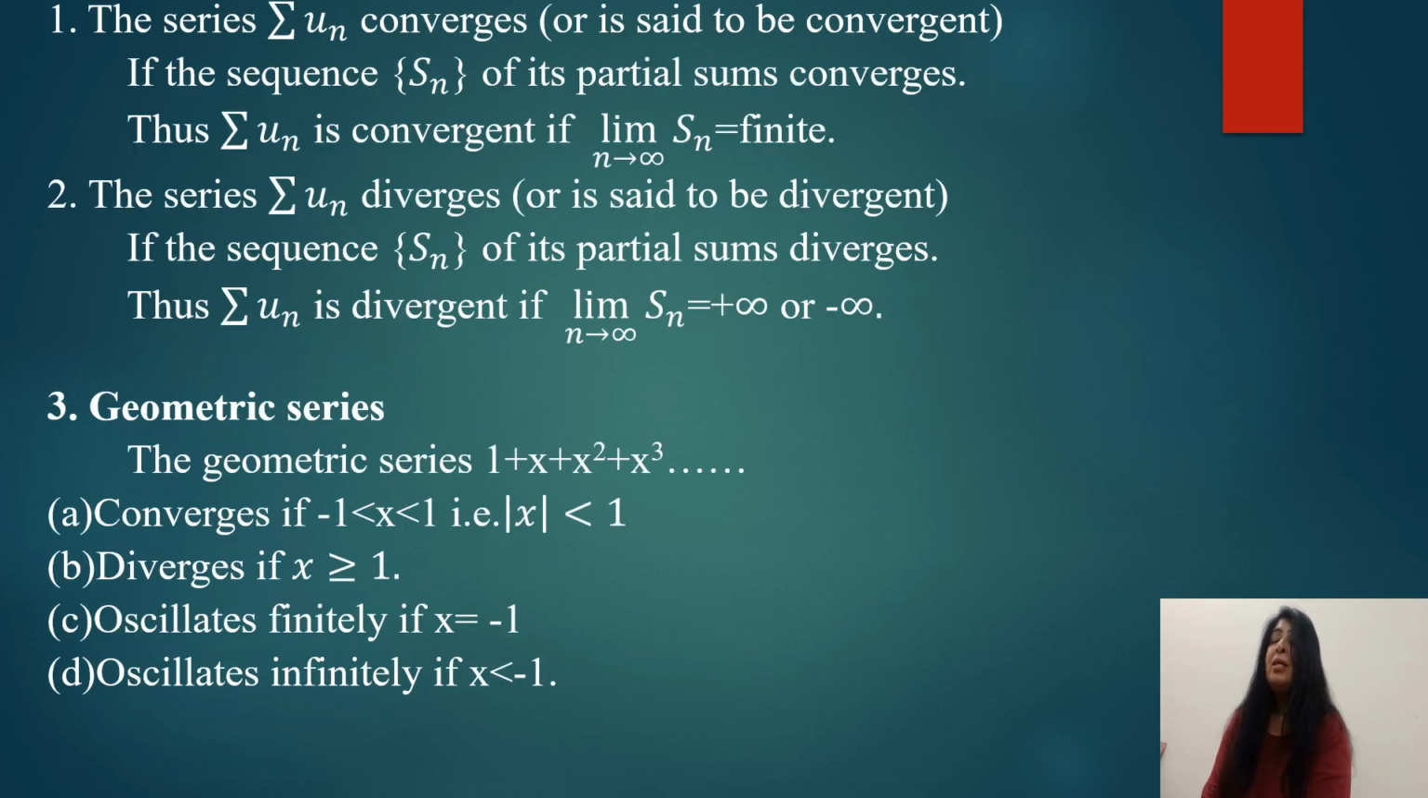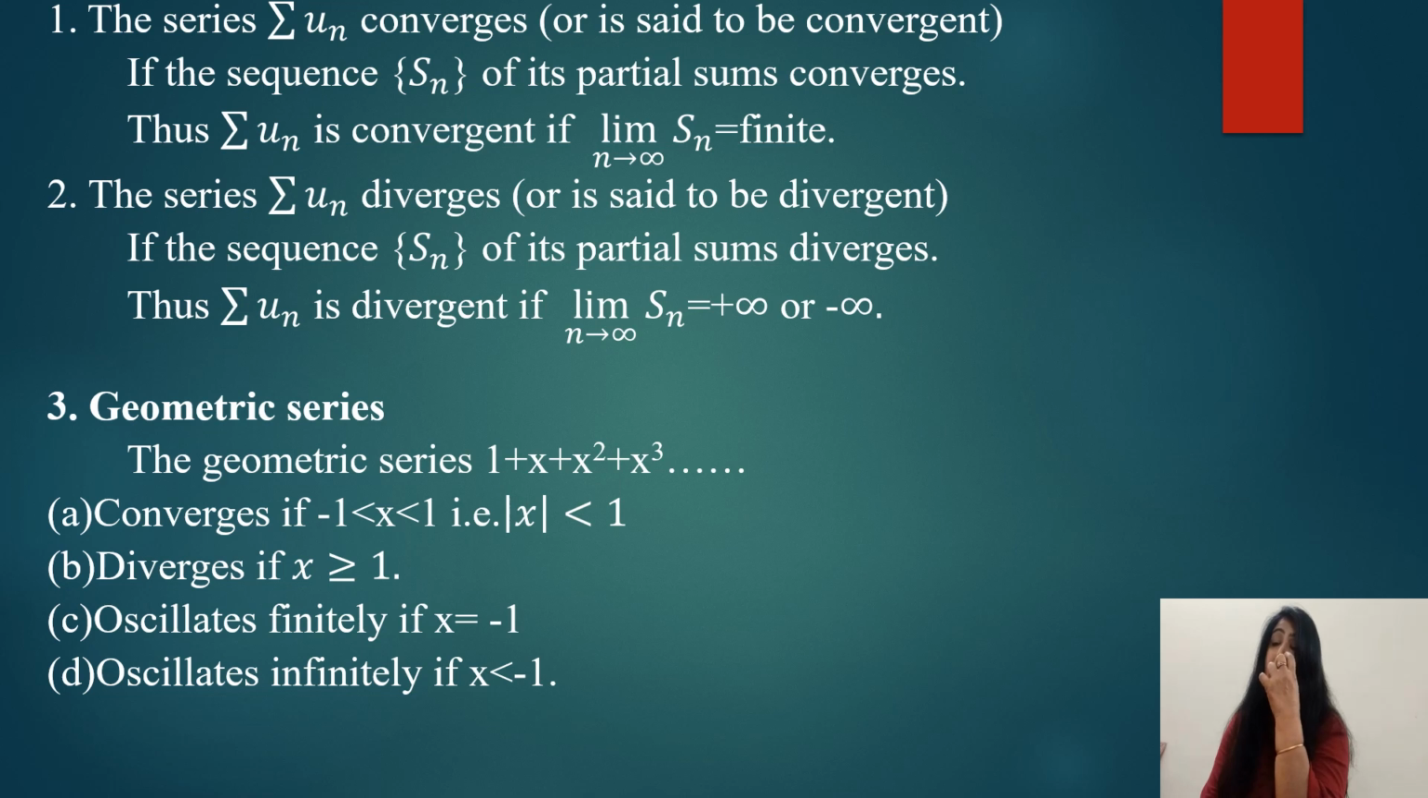Next result: the series sigma u_n is said to be convergent if the sequence S_n of its partial sums converges. Thus, the series is convergent if the limit of S_n when n approaches infinity is finite. Similarly, the series diverges if the sequence of partial sums diverges, or the limit of S_n when n approaches infinity is positive infinity or negative infinity.